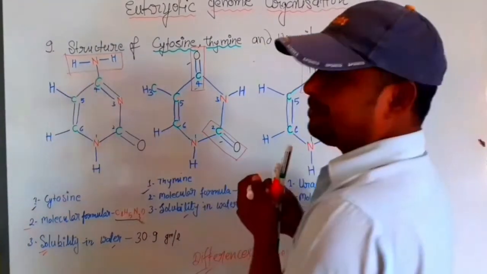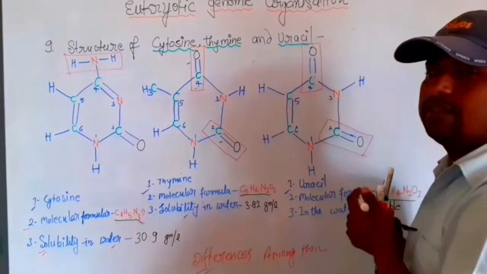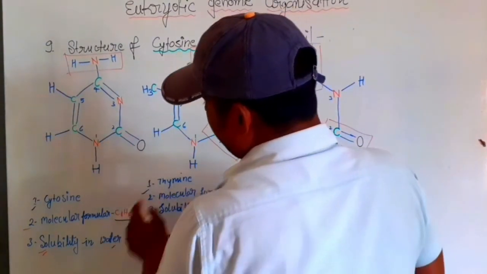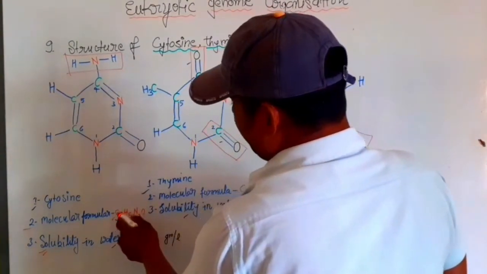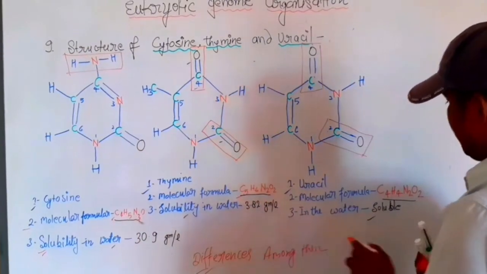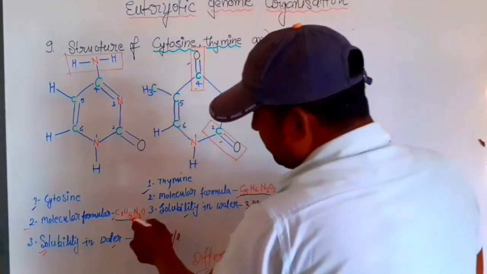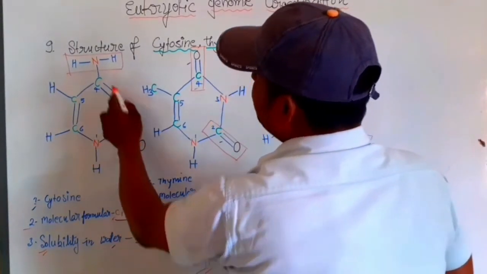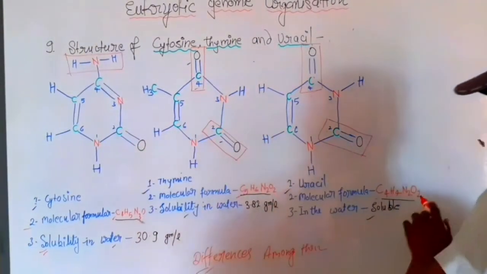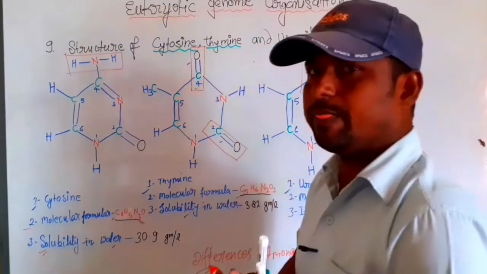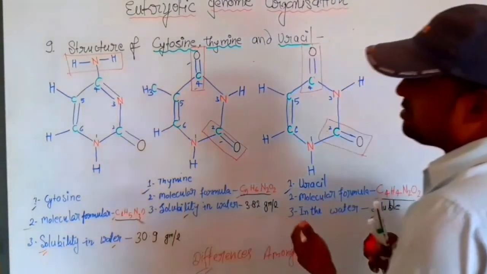Here the amine group is present, here it is not, and here the number of carbon is 4, here the number of carbon is 5, here the number of carbon is 4, while here the nitrogen number is 3, it means 1, 2, 3, 3 nitrogens occupy, while here nitrogen number 2, here also nitrogen number 2. This is the basic difference.